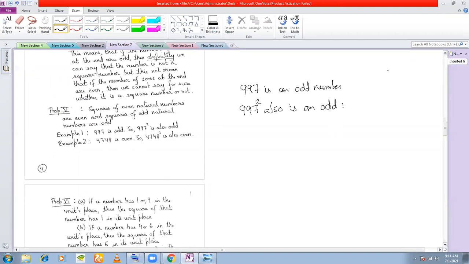Whatever you find by multiplication, it will come out to be odd. 4748 is an even number. If you square this number, whatever number you get, you can definitely say it is an even number because we started with an even number. Property clear?